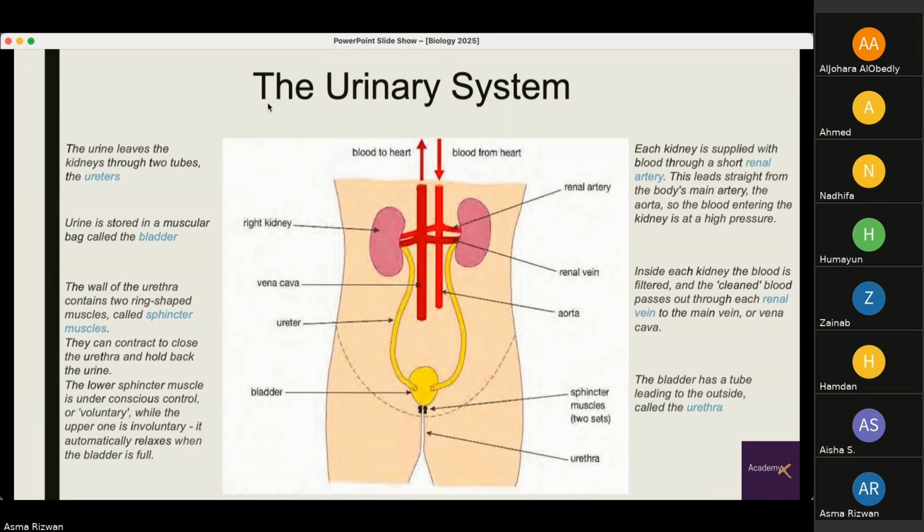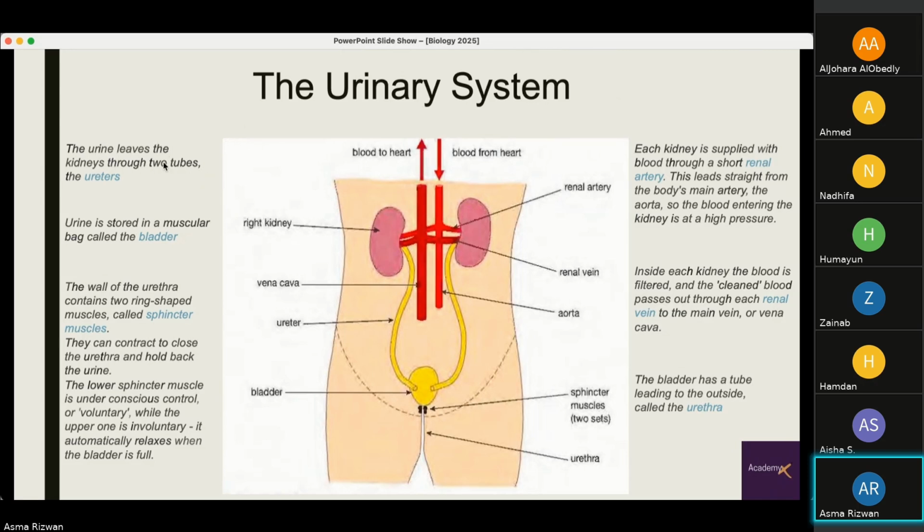So our first system, the urinary system, and how it is involved in excretion. This diagram right here is showing all the organs that are part of the urinary system. First, we have the kidneys, the main organs of the urinary system. From the kidneys, the ureter leads to the urinary bladder, and then the urethra leads to the outside of our body. And then we have the blood supply to the kidneys, and this all makes the urinary system.